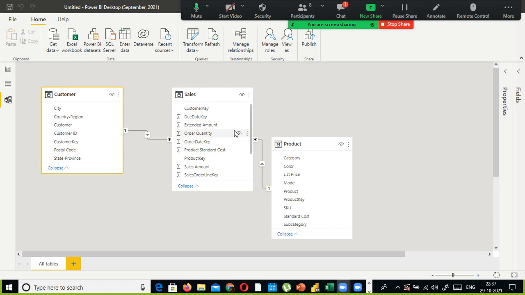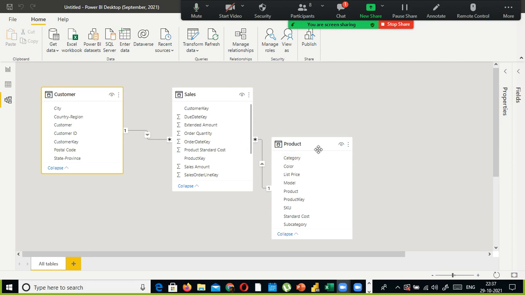Probably Asha would have purchased this product today. In this table, Asha's transaction will be there. Order date key, order key is not there, sales order line key, yeah, sales order line key is there. And yesterday probably Chaitra or Basavaraj would have purchased some items. One product can be purchased more than one time also, so this is a many table. The customer and product tables hold each entry one time, because think of them as dimension tables, and this is kind of a fact table.